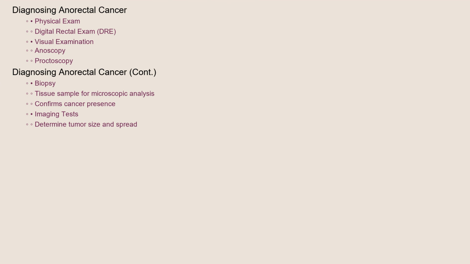Diagnosing anorectal cancer typically involves a combination of physical exams and diagnostic tests. A digital rectal exam allows the doctor to feel for any abnormal lumps or masses. An anoscopy or proctoscopy uses a thin, lighted tube to visualize the anus and rectum. A biopsy, where a small tissue sample is taken for microscopic examination, is essential to confirm the presence of cancer. Imaging tests, such as MRI, CT scans, and PET scans, help determine the size and extent of the tumor and whether it has spread to other parts of the body. A rectal ultrasound provides a detailed image of the tumor and surrounding tissues.